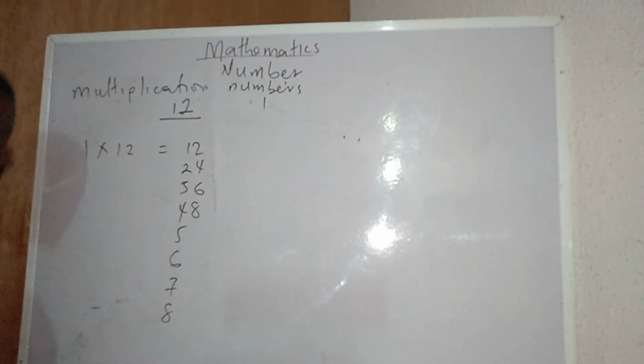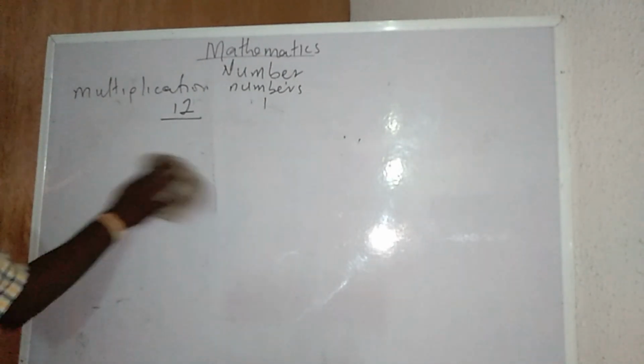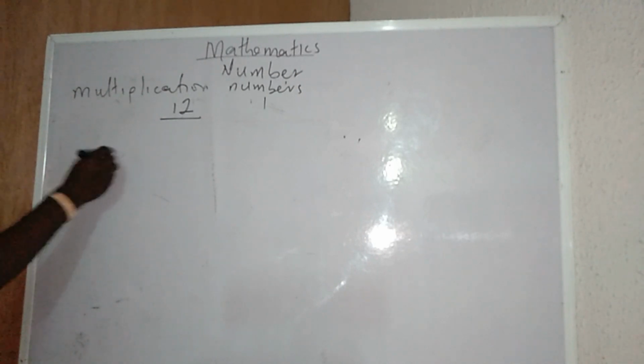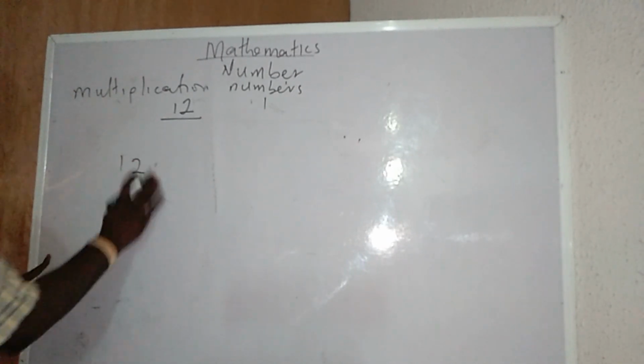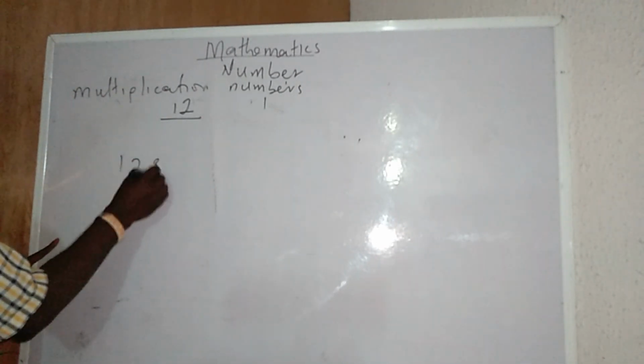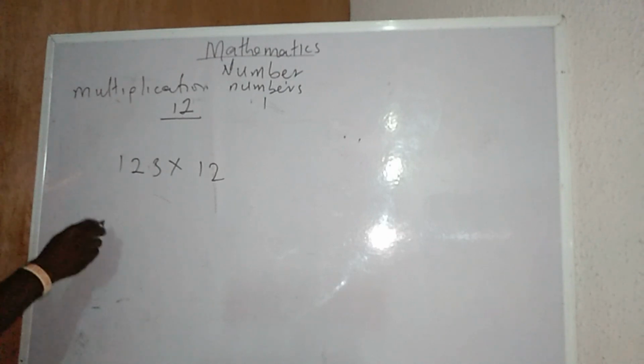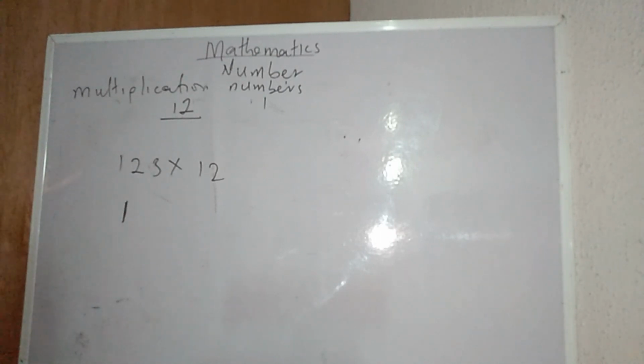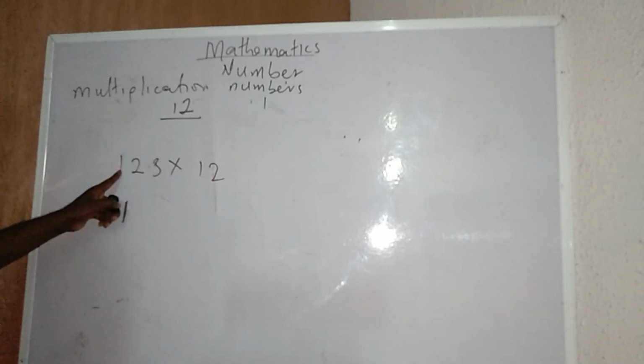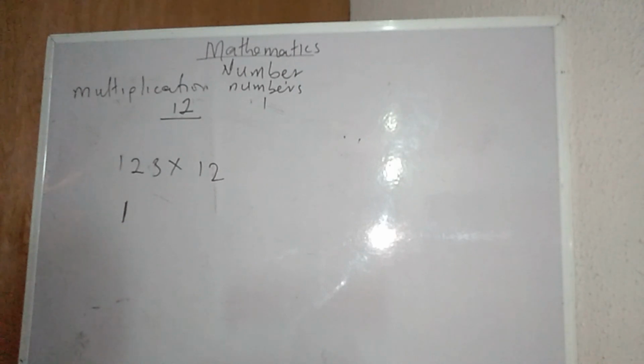Now, if I want to multiply a number by 12, for instance, I have 123 times 12. I don't need to stress myself. How do I achieve this? It's very simple. I will write the first number. The first number times 2 will surely give me 2. 2 plus 2 will be 4.